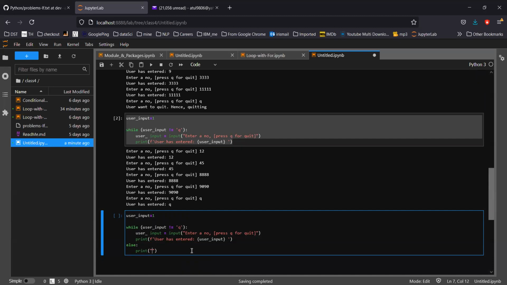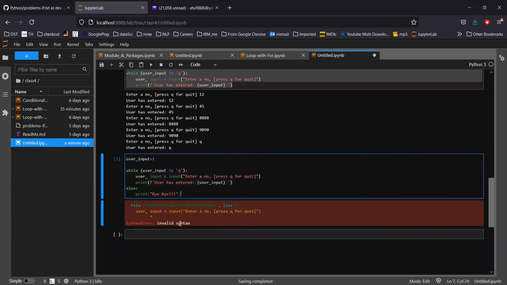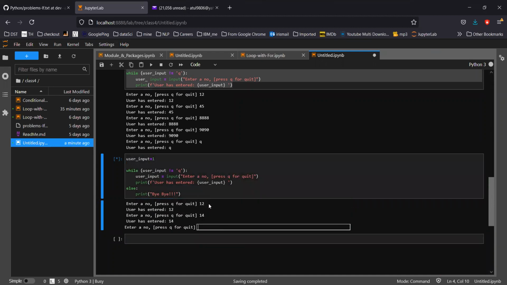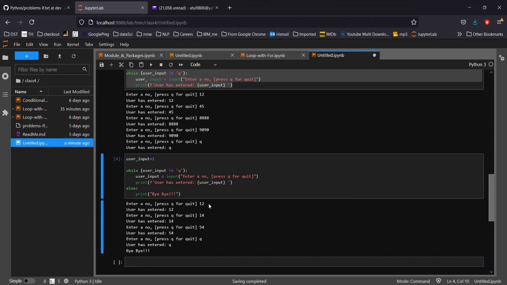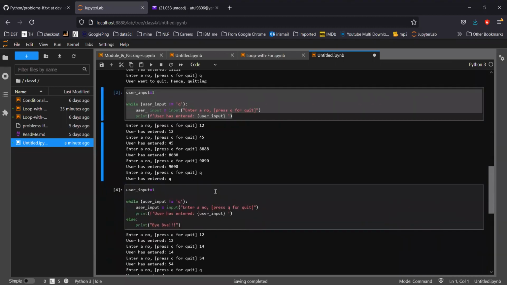So let's see. I'm putting here bye bye. Now it is asking enter a number. Let's see, 12, 14, 45 and Q. This time you see I had control on that part. Now bye bye, right? So the same program we can write multiple ways.